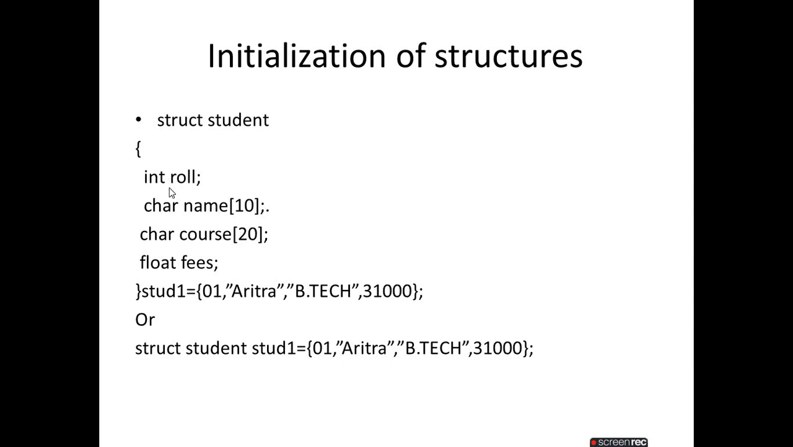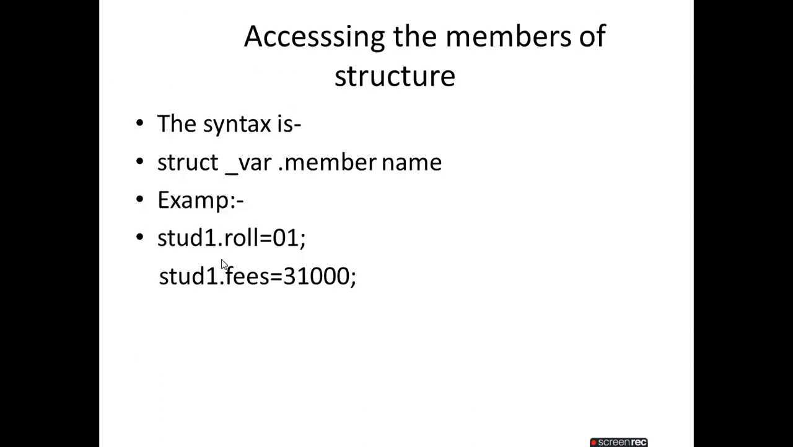Now, what are the members? Roll, name, course, fees. So now, for accessing and for assigning, we first access, then assign. So stud1 dot roll number means stud1 has the data type struct student; we go there and dot roll number. That means we are accessing the member called roll, then assigning the value 01. Then stud1 dot fees.